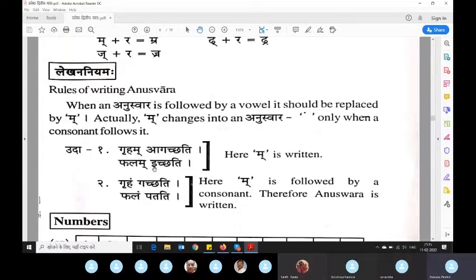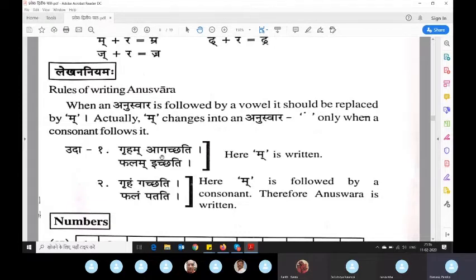Here also the second one is swara, so you retain the ma. But where the second one is not swara, like ga, you convert this ma to anuswara. Pa, you convert this to anuswara. This is the rule. After that you can apply this rule to every word, wherever you see two words, and see whether it is followed or not.